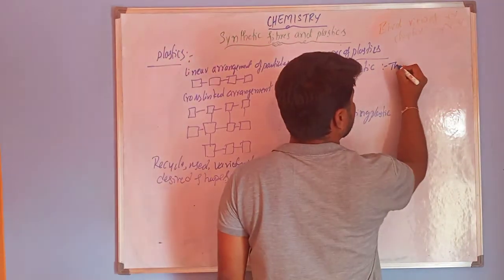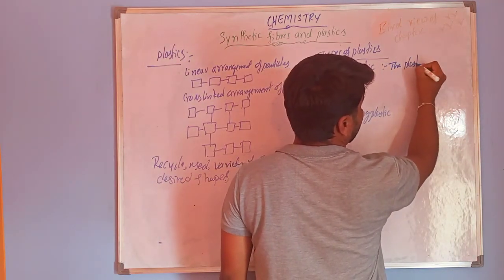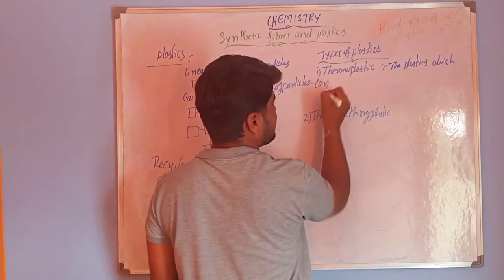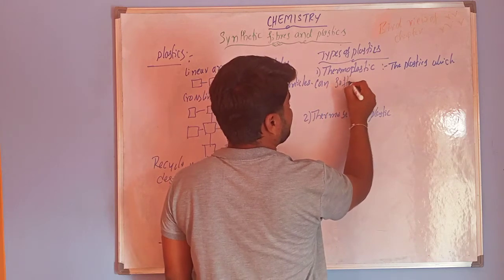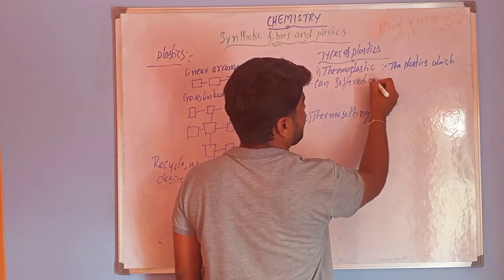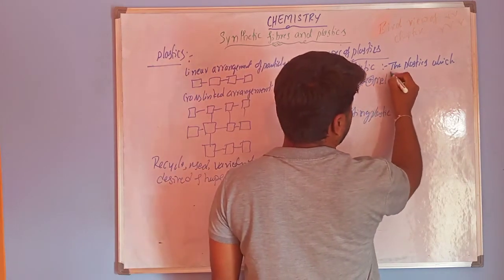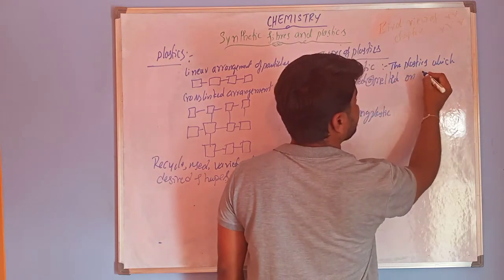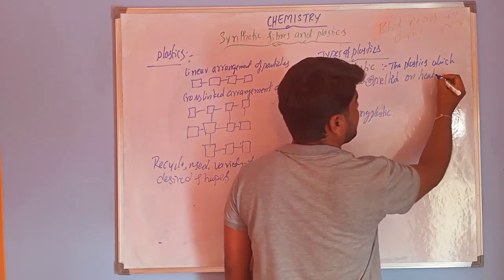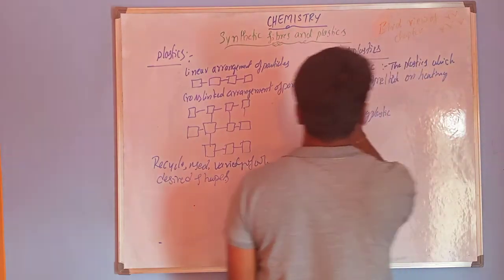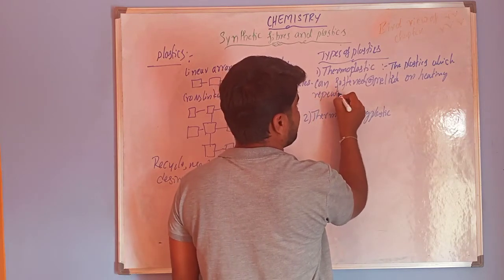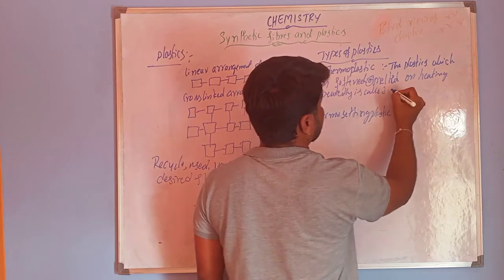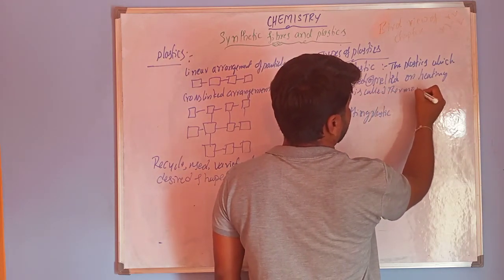So the plastics which can be softened or melted on heating repeatedly is called thermoplastic.